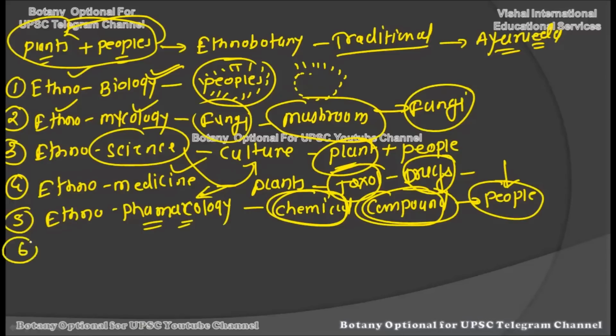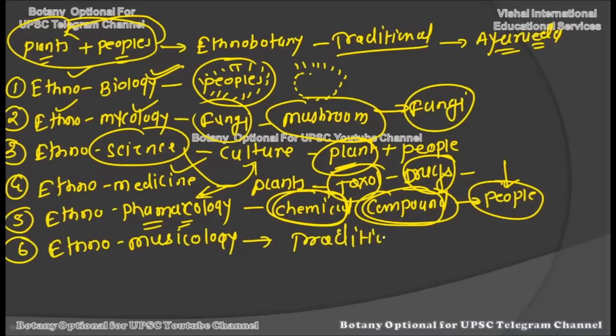All right, the next branch we have regarding the ethnobotany is the ethnomusicology. Now this is interesting. This is relating with the music. Okay, musicology. Now when it comes to the music, there are many traditional music, you know. Okay, there are many tribal peoples who have their own music system.